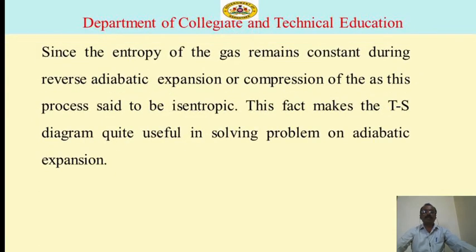Since the entropy of the gas remains constant during reversible adiabatic expansion or compression of the gas, the process is said to be isentropic. This fact makes the TS diagram quite useful in solving problems on adiabatic expansion.